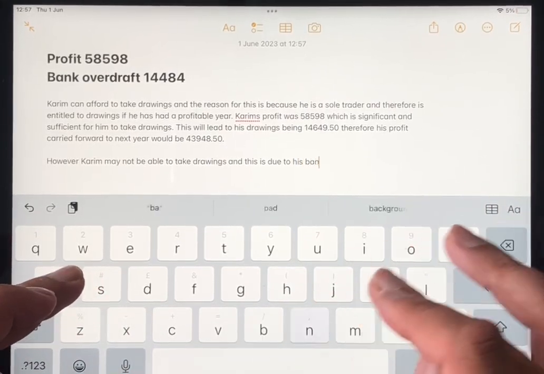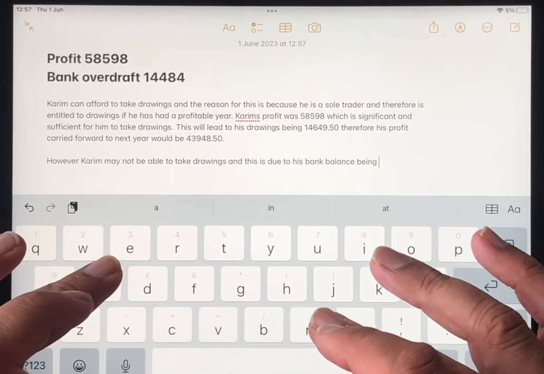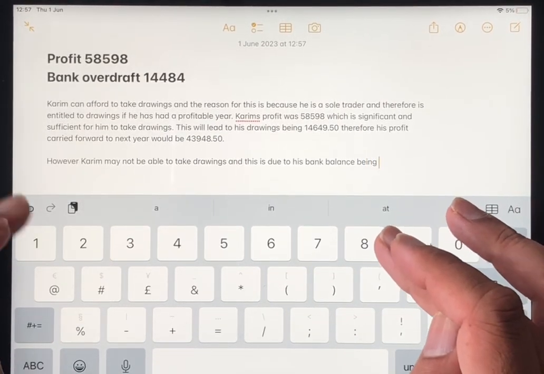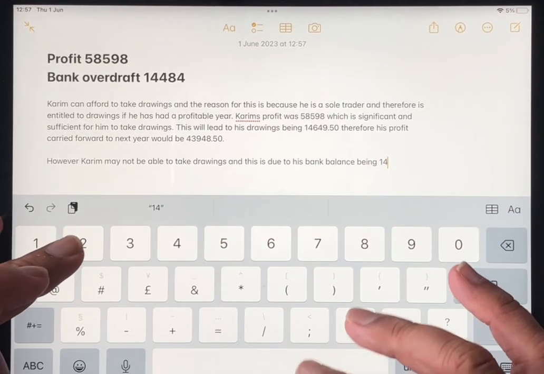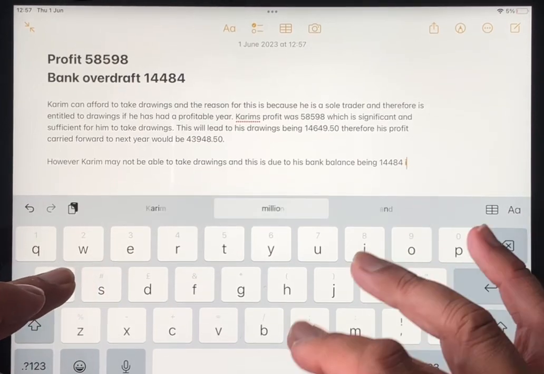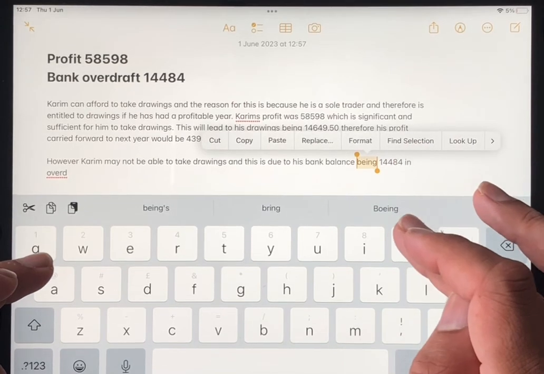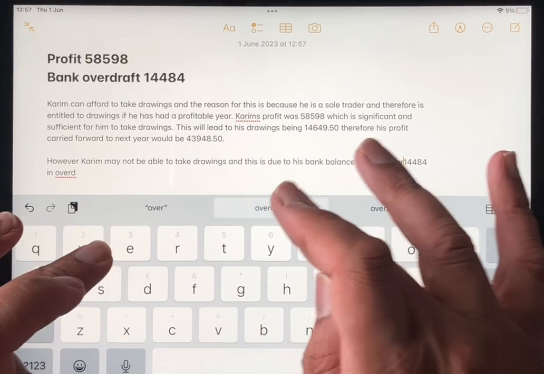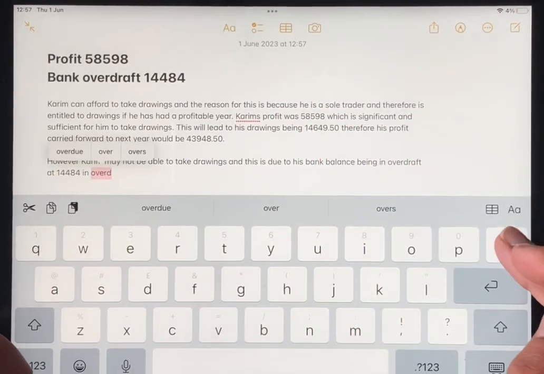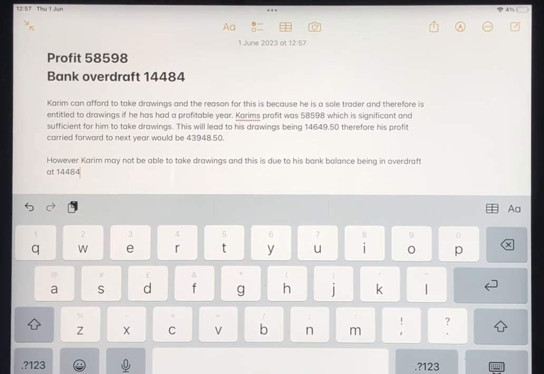If you have a look at his bank balance, being 14,484 in overdraft. So however, Karim may not be able to take drawings, and this is due to his bank balance being in overdraft at 14,884.